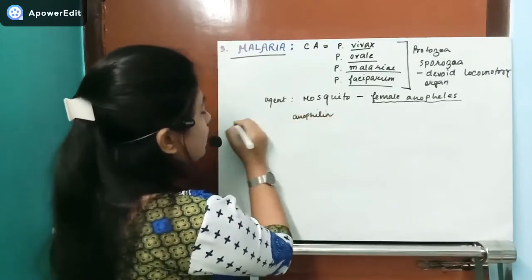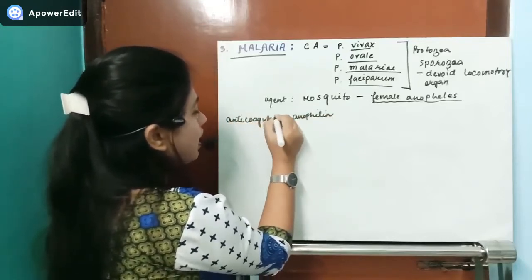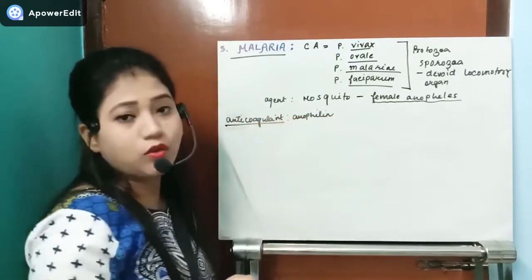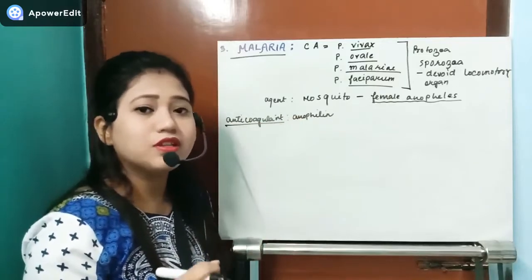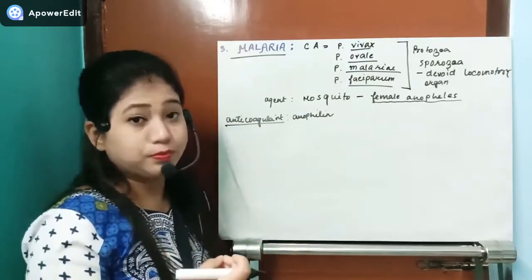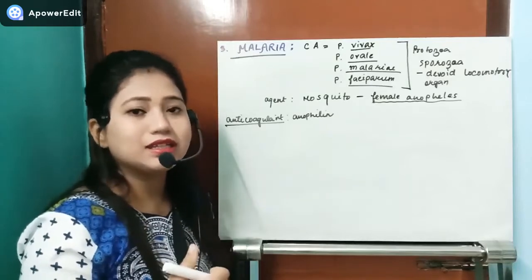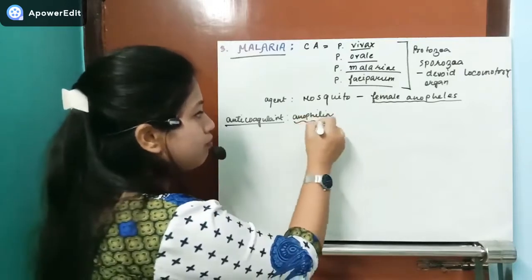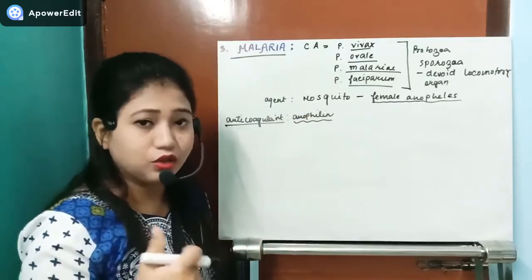This anticoagulant anophyllin has to be injected by the female Anopheles mosquito before they suck the blood, so that the blood in their mouth part, that is the piercing type of mouth part, does not get coagulated, and they can take the blood in the liquid state only. That is one very important thing, and this is the reason how plasmodium enters inside your body.